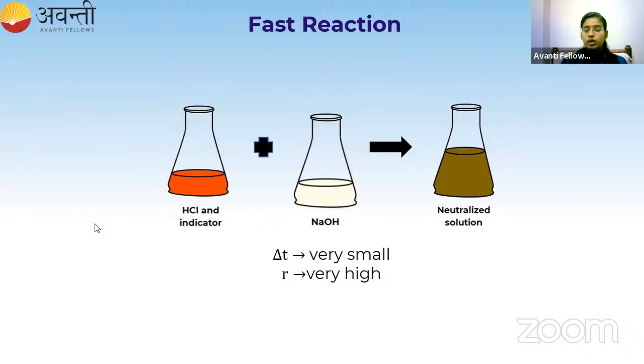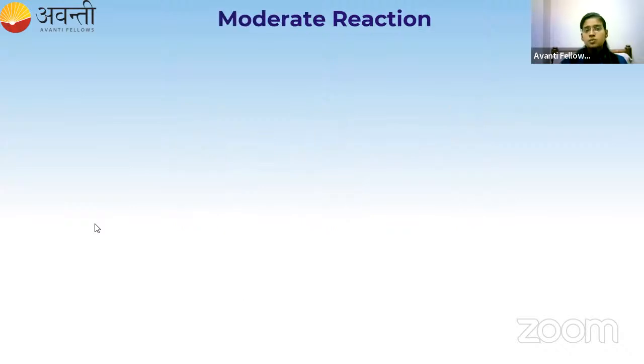And what is this R? The rate. If the time is very small, the rate is very high, because within a very small fraction of a second, the reactants are getting converted into the product. It means the speed of the reaction is very high, which is nothing but the rate of the reaction. So all acid-base reactions will fall under this fast reaction category. This is one example where the rate of the reaction is very high and the time taken is very small. Got it?